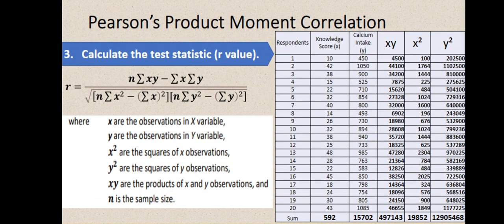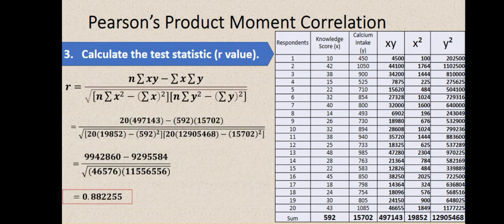Okay? So, that's it, no? After natin ma-solve yung table, we can now substitute all this information sa ating formula. So, we have 20, yung n natin, diba? Which is the number of respondents dito, which is equal to 20. So, kaya 20 times the summation of xy, that is 497,143, minus yung summation ng x, which is 592, times summation of y, that is 15,702, over the square root of 20 times summation of x squared, that is 19,852, minus 592 raised to 2